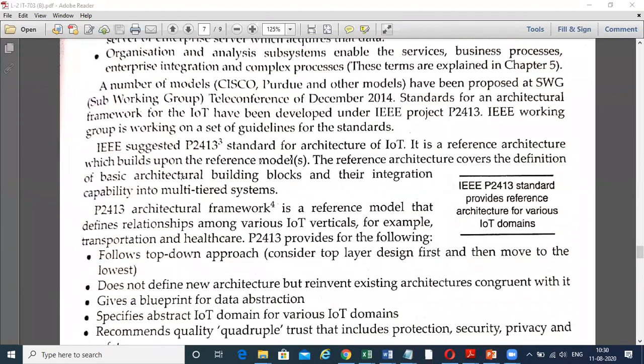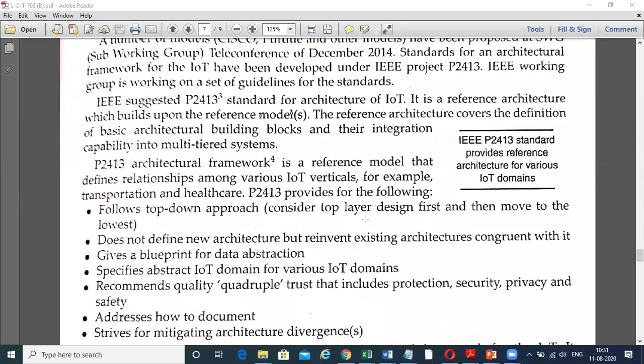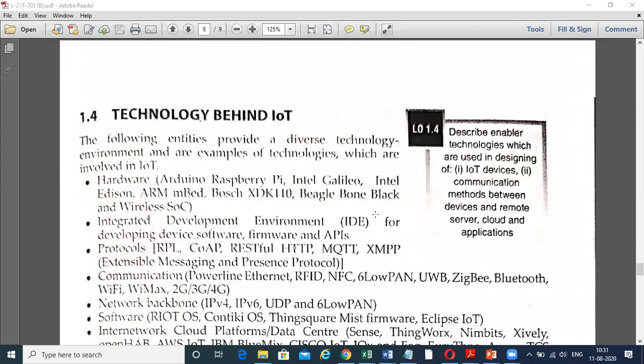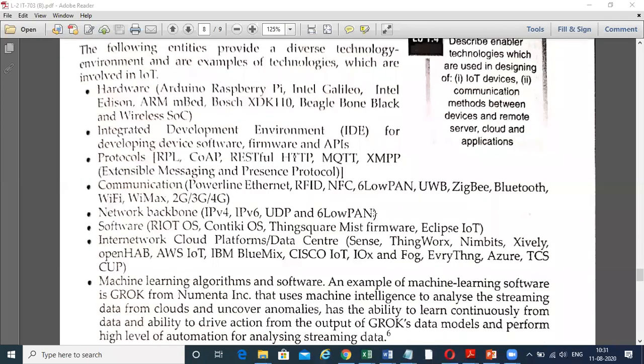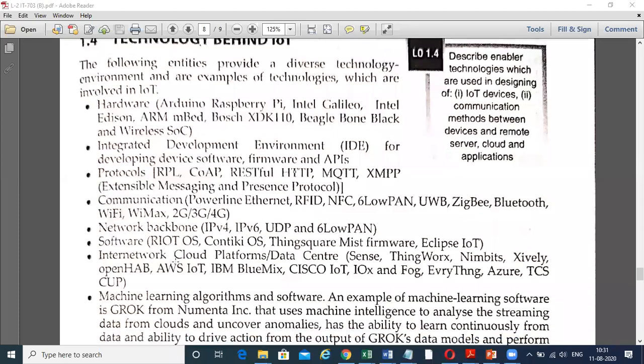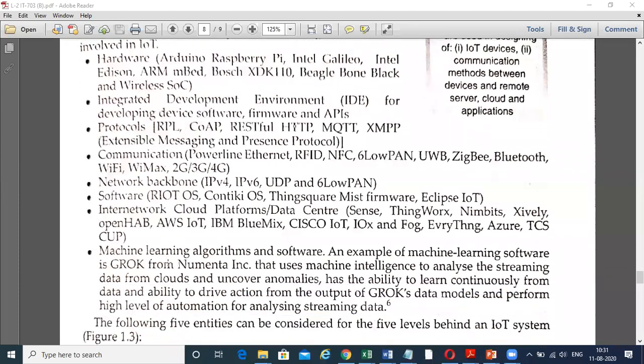One term here is the IEEE-suggested P2413. We will discuss it later, but this standard provides the reference architecture for various IoT domains. Now we will discuss the technologies behind the IoT: hardware, the integrated development environment, that is the IDE, some protocols, communications, network backbone, software, and machine learning algorithms.